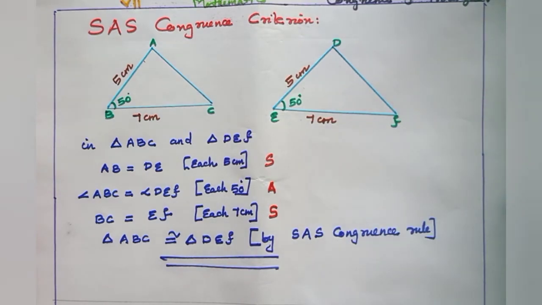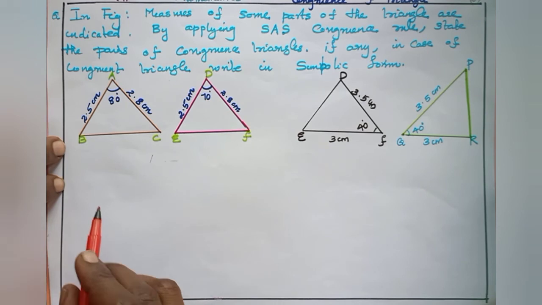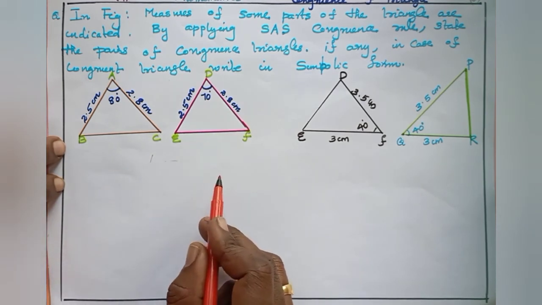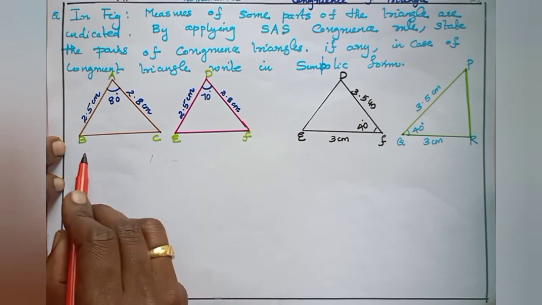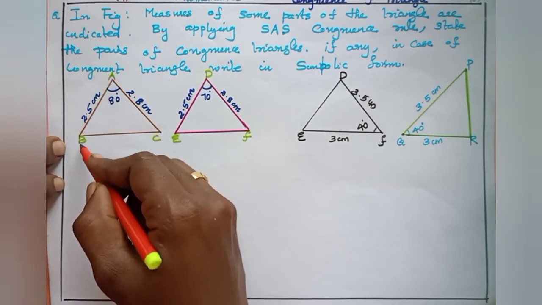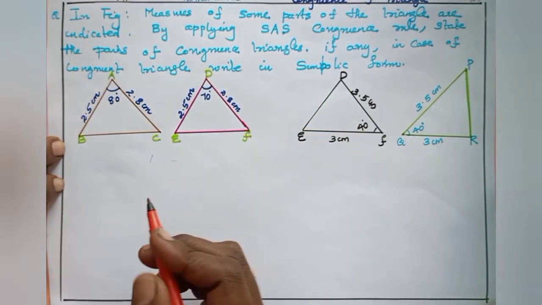Okay. In the figure, measures of some parts of triangles are indicated. By applying SAS congruence rule, state the pair of congruent triangles, if any. In case of congruent triangles, write in symbolic form. So here the first pair of triangles is triangle BAC and EDF.